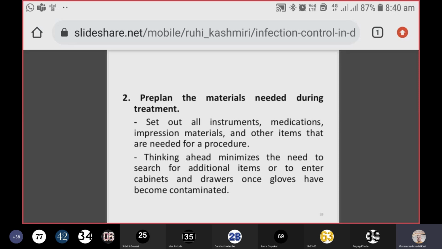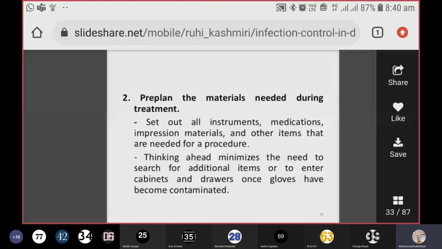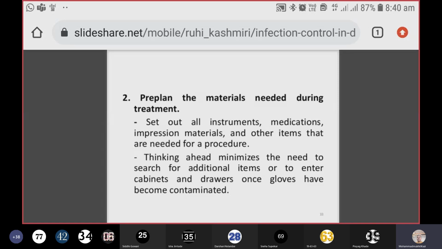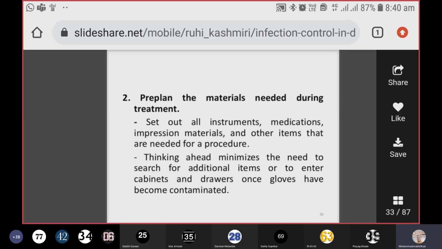Okay, set out all instruments, medications, impression material, and other items that are needed for a procedure. Very important. Thinking ahead minimizes the need to search for additional items or to enter cabinets and drawers once gloves have become contaminated. You cannot do like that. You are already wearing the gloves and now you're touching some drawers or almirah and finding that instrument or that material. Not good. You are contaminating your gloves.